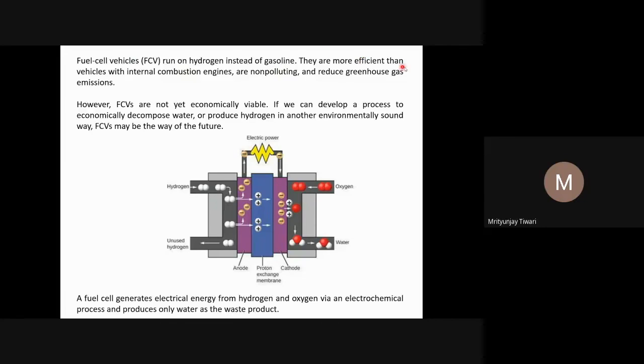These fuel cell vehicles are more efficient than vehicles with internal combustion engines, meaning the engines based on gasoline, and they are non-polluting. They are non-polluting because hydrogen is used, and there are reduced greenhouse gas emissions. Greenhouse carbon dioxide will not be produced during this reaction, so there will be no emission of that gas into the atmosphere.